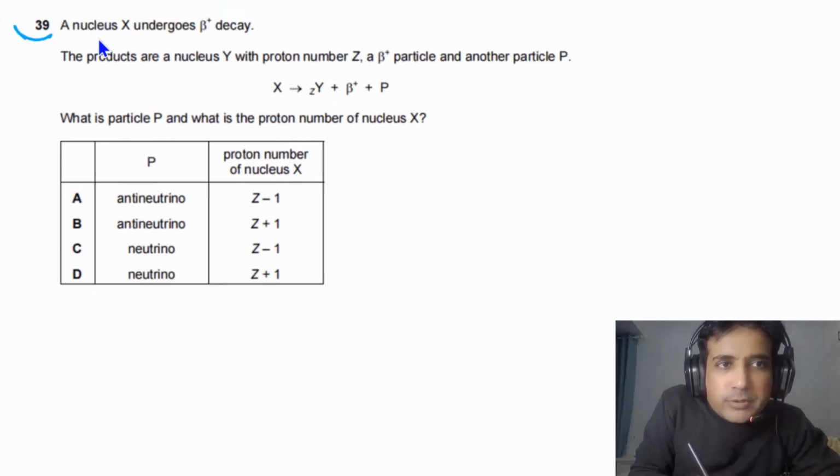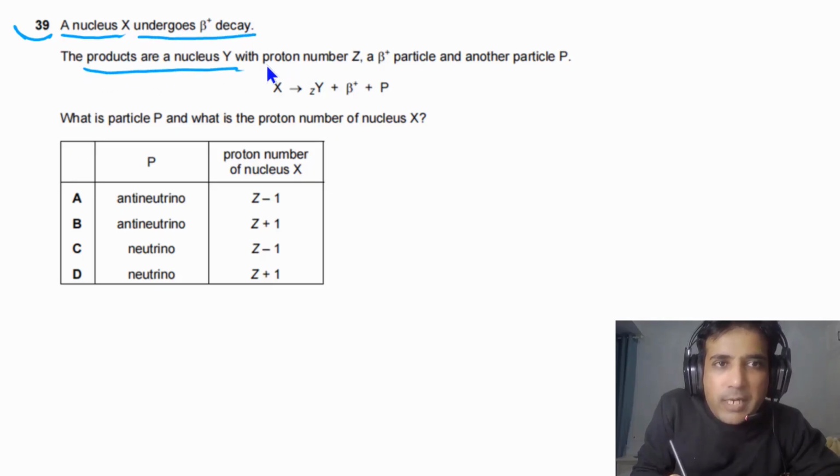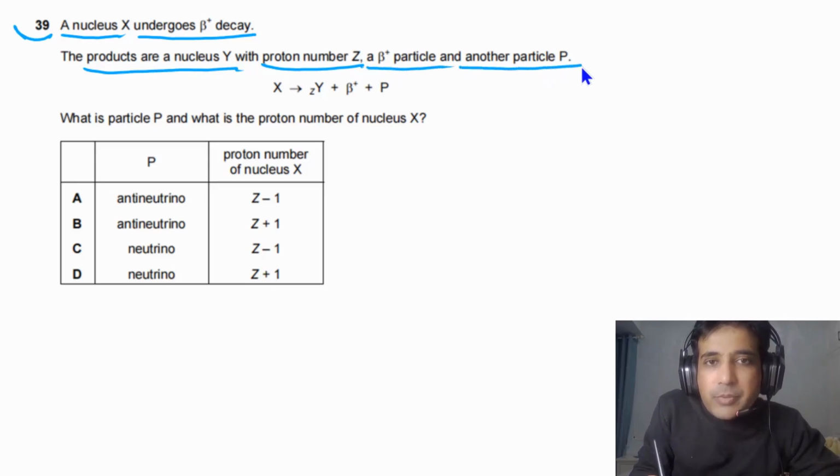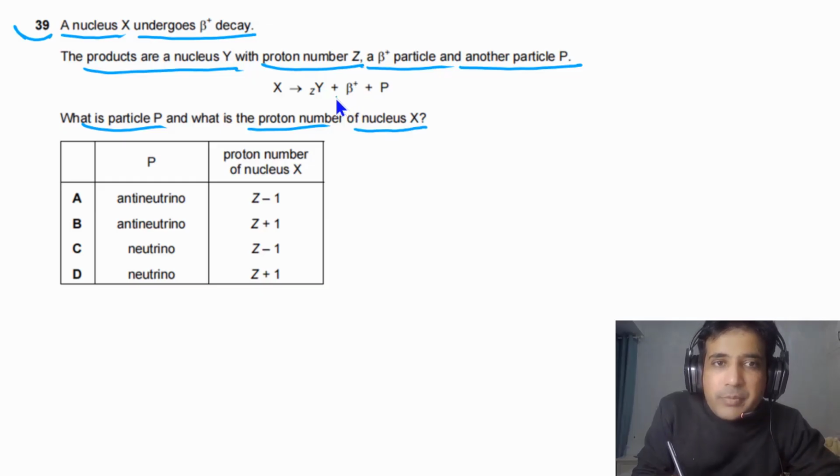For question number 39, it is given that a nucleus X undergoes beta plus decay. The products are a nucleus Y with proton number Z, a beta plus particle, and another particle P. What is particle P and what is the proton number of nucleus X? First thing we need to understand: this is beta plus decay, so you have plus 1 here. So the proton number of X has to be Z plus 1.